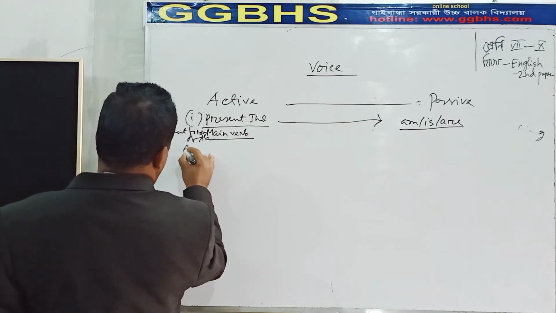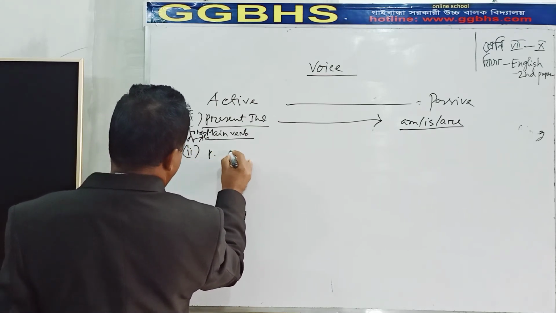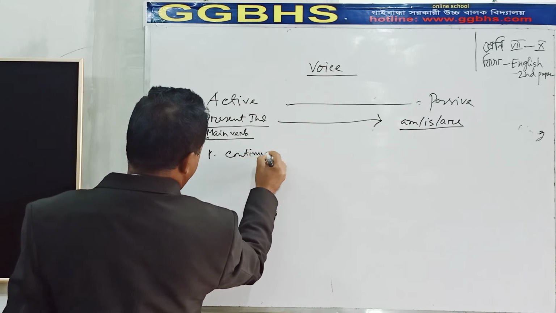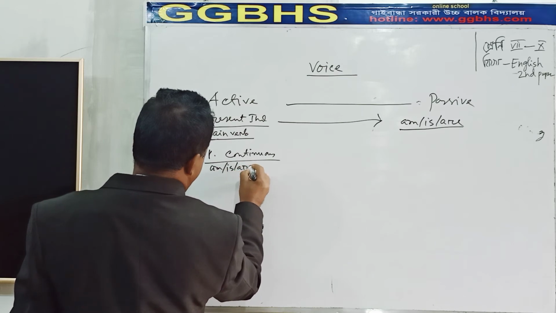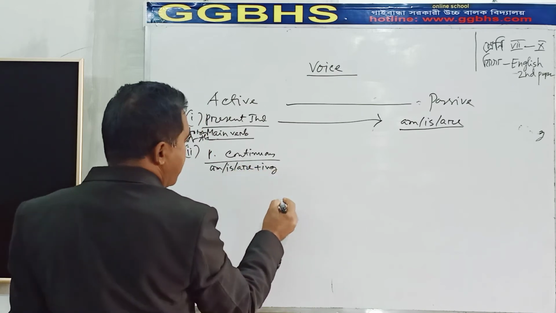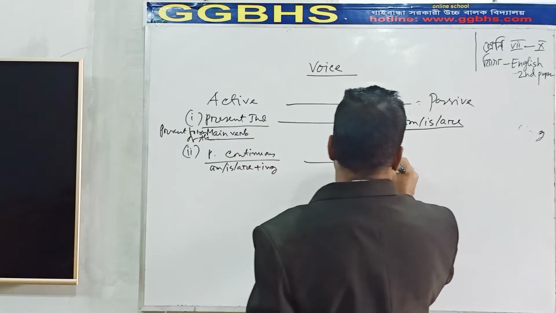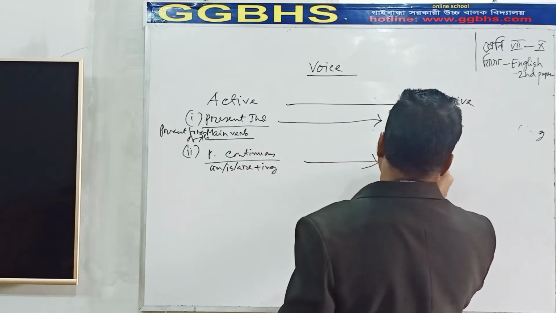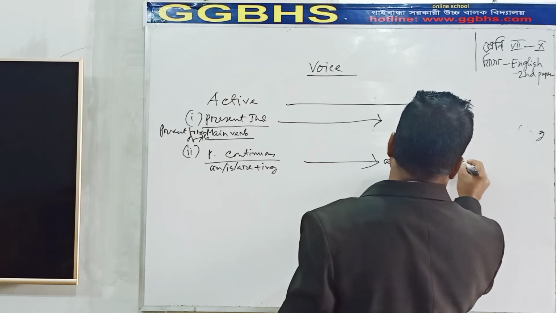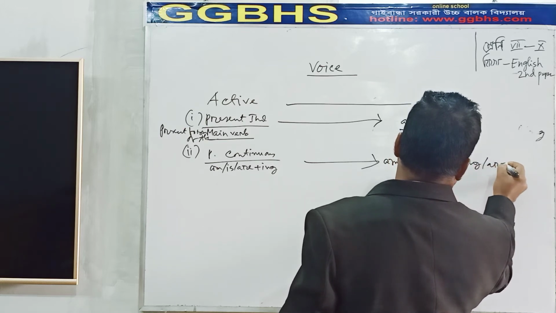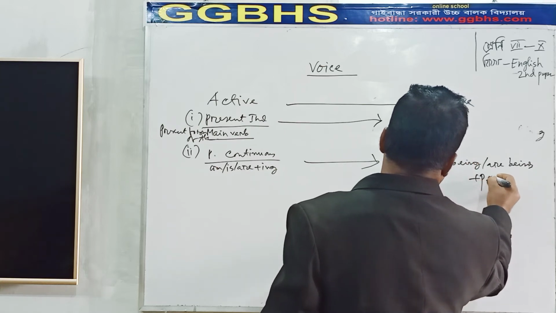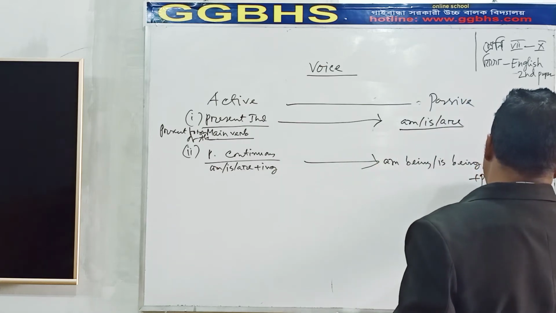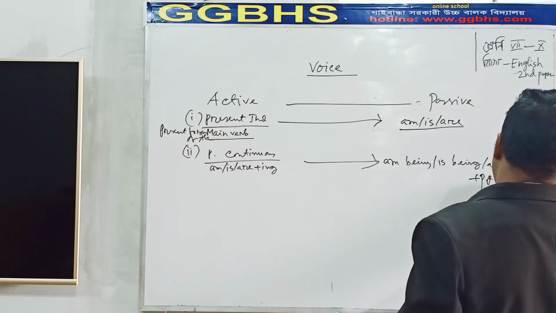Second of all, present continuous: am, is, are plus ing. There, what should you write? Am being, is being, are being, plus the past participle form of the main verb.